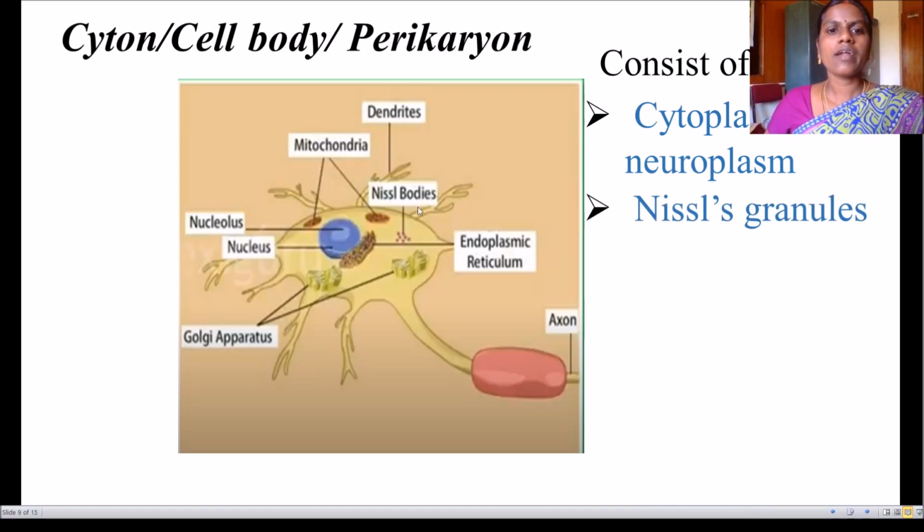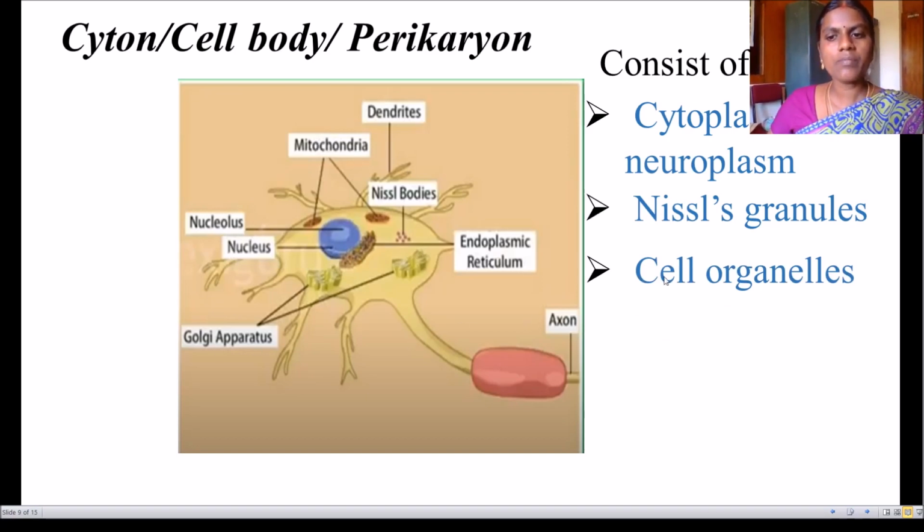And it consists of many cell organelles. What are the cell organelles? Mitochondria, nucleolus, nucleus, Golgi apparatus, endoplasmic reticulum, etc. So these are called cell organelles.